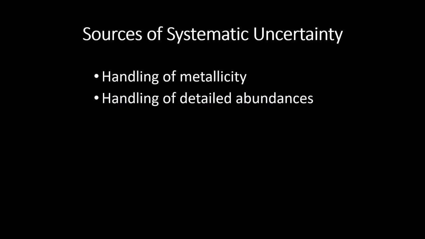We also took a look at some sources of bias within model-based gyrochronology. Using models of stellar spin-down to estimate ages relies on a set of assumptions baked into those models. For example, while some gyrochronology studies have included the effects of metallicity, detailed abundances like alpha elements have been entirely ignored. The spin-down law itself has assumptions as well.